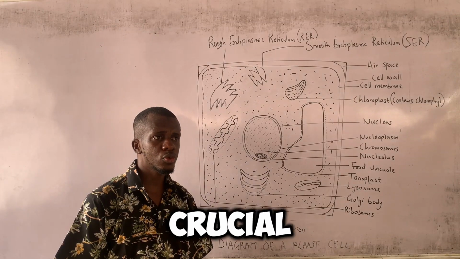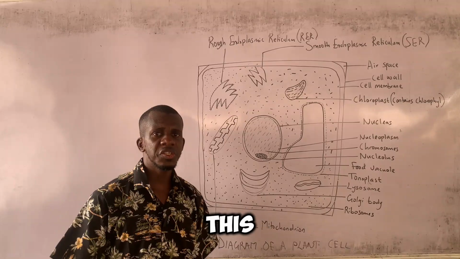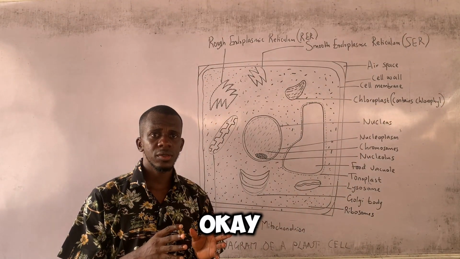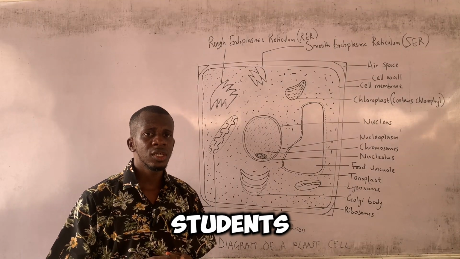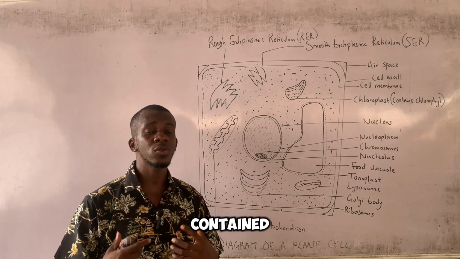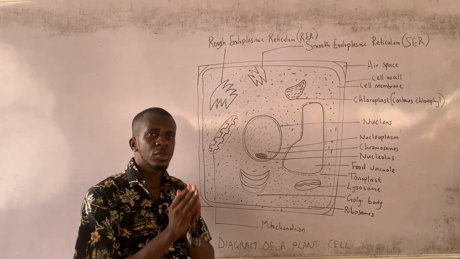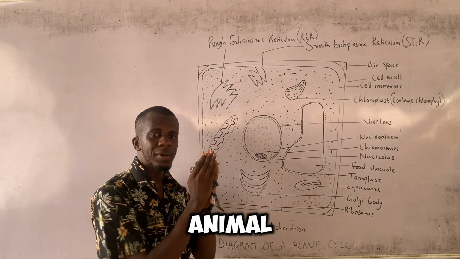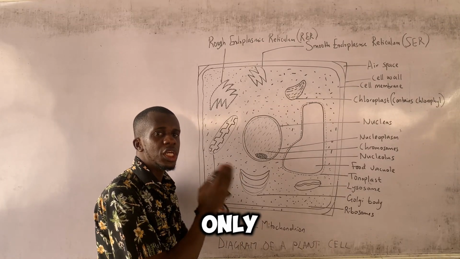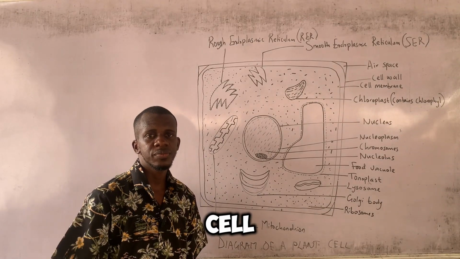This is crucial because examiners exploit this particular aspect of the cell, owing to the fact that most students do not know, or are not taught, or it was not contained in their textbooks, that some organelles occur in both plant and animal cells, and there are other organelles that may be present only in one type of cell, either the plant cell or the animal cell.